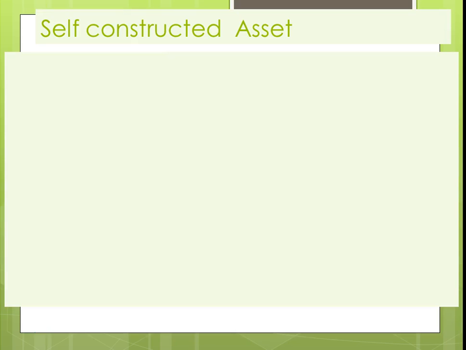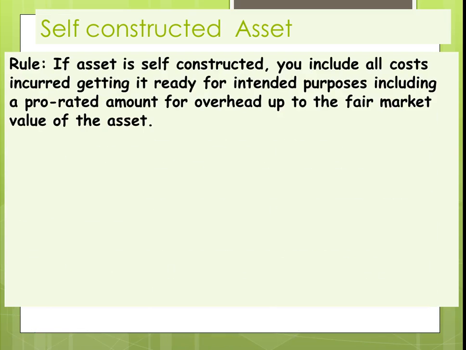Now, what happens if we have a self-constructed asset? So the rule is, if the asset is self-constructed, you include all costs incurred getting it ready for the intended purposes, including a prorated amount for overhead, up to the fair market value of the asset. So now let's take a look at an example.